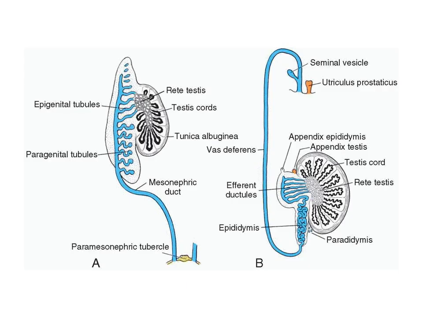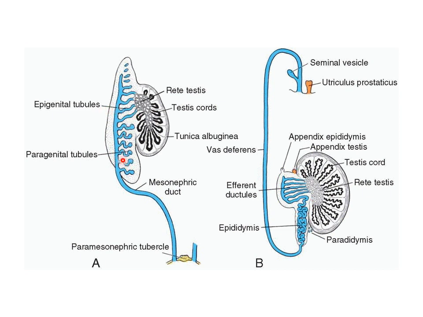Now, here you can see the developing testes. The medullary portion of the testes is developing into testes cords, and these in turn are connecting with the rete testis. Now, these are the efferent tubules of the mesonephric system. The efferent tubules which are present along the testes are the epigenital tubules, and those that lie below the testes are the paragenital tubules.